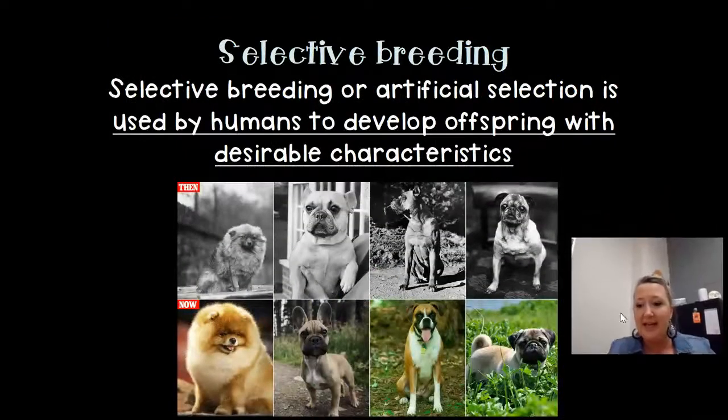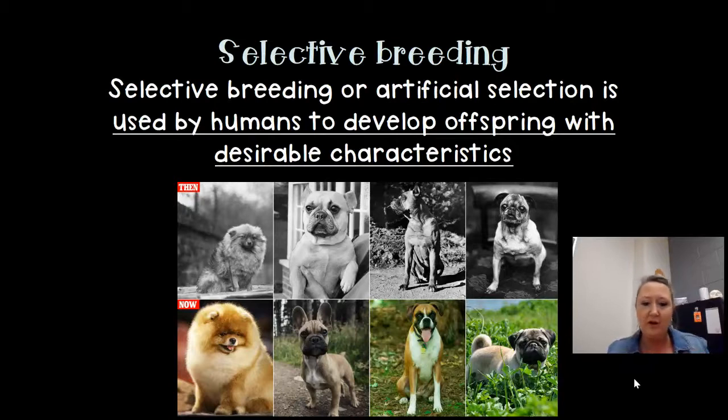Selective breeding is kind of the opposite of natural selection. It's when humans choose what characteristics they want in a particular species, and they breed those characteristics into the offspring. So let's say they want a dog with long hair, right? So they've bred longer-haired variations of a species over and over again to get a long-haired variation of a dog.